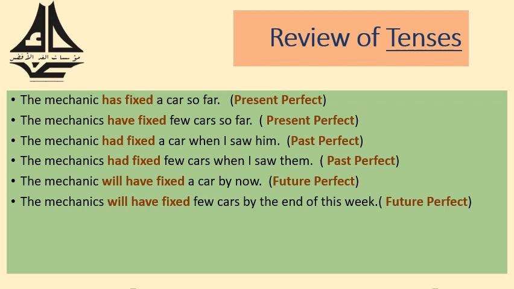So we have had plus the past participle form of fix. So it is had fixed in both cases, singular, the mechanic, and plural, the mechanics. Whenever we have this had, which is the past form of has or have, then we say it's past perfect.